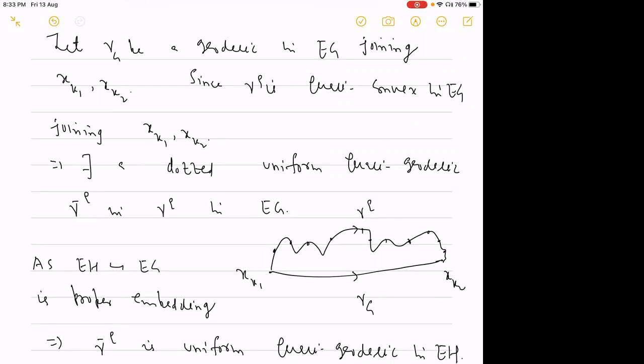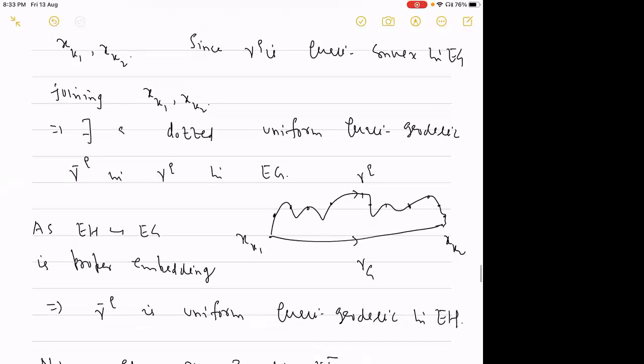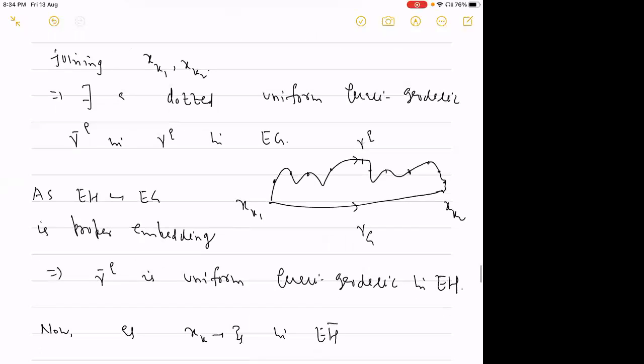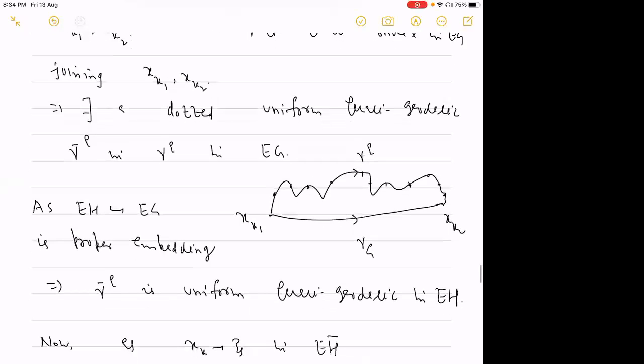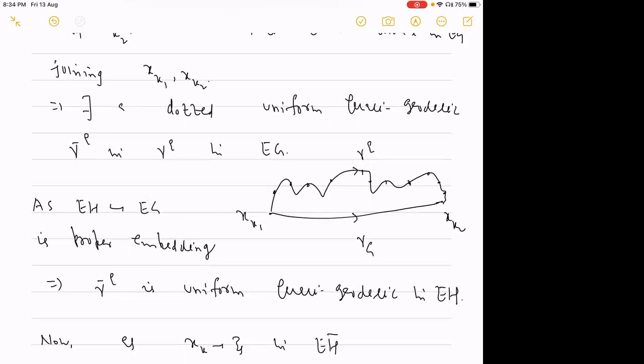It is just a property in hyperbolic geometry that whenever you have a geodesic and a quasi-convex path, you can always construct such a uniform quasi-geodesic. It will be dotted, and dotted means it is a path from the integers in this space. So we have a uniform quasi-geodesic, dotted, gamma bar q in gamma q.